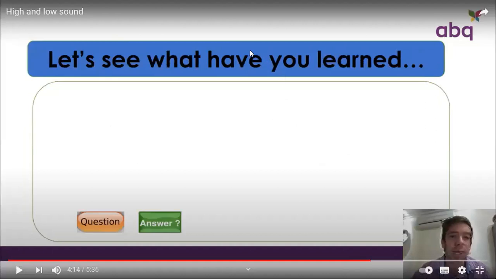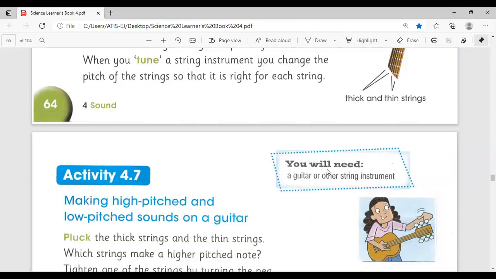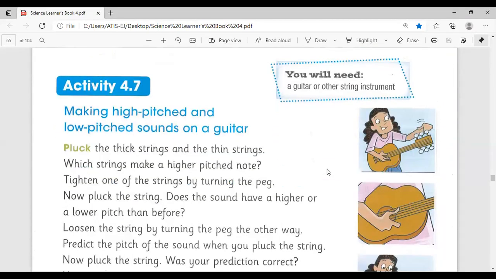Okay, thank you so much, boys, for watching this video. Now, look at the screen. What did we learn in this lesson, boys? We learned that the pitch of a sound is how high or how low that sound is. The faster the vibration, the higher the pitch of the sound. You can raise the pitch on a string instrument by making the string thinner, shorter, or tighter.